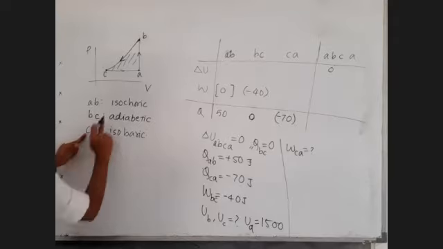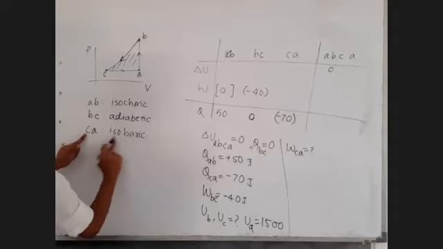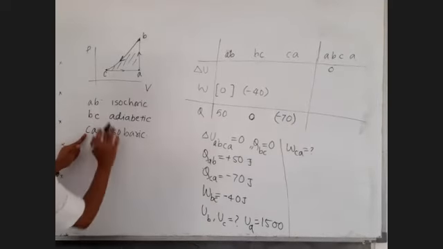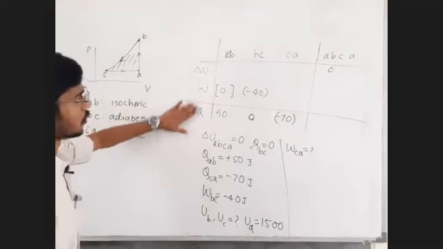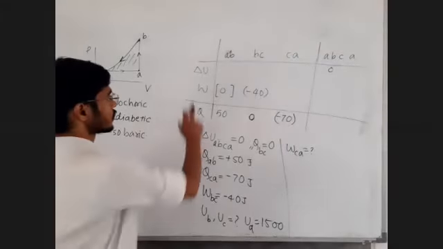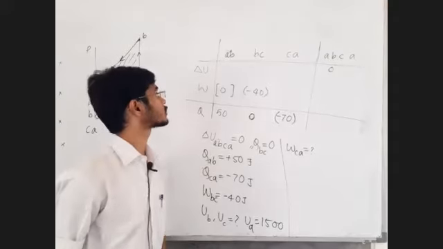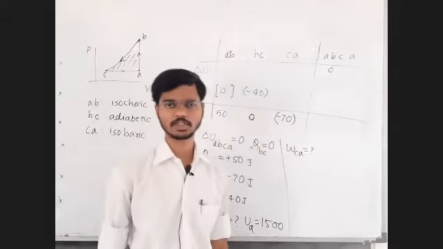For the process CA, it's an isobaric process. Which data do we have for isobaric process? No, we don't have any data here for any kind of isobaric process. Up to this, is that clear? Reply me in the chat box.